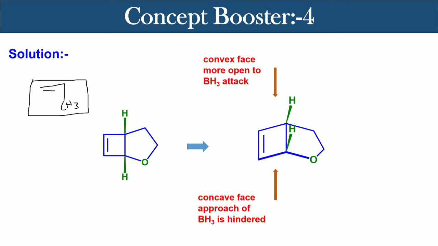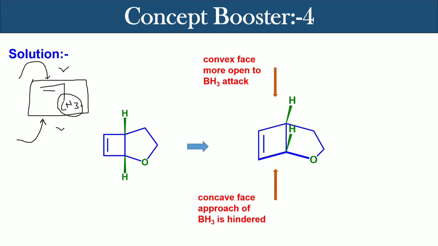If we consider the hydroboration reaction, then the approach of BH3 from the top face and the bottom face are equally favorable, because the steric demand of the top face and the bottom face are basically the same. But if this methyl group is made chiral, then the steric demand of the top face and the bottom face will not be the same. So then there will be preferential attack.